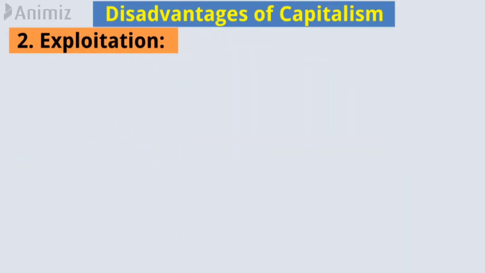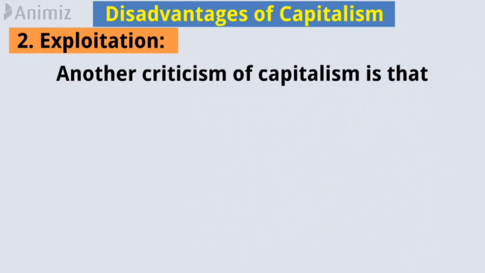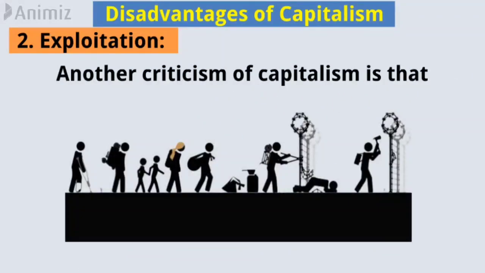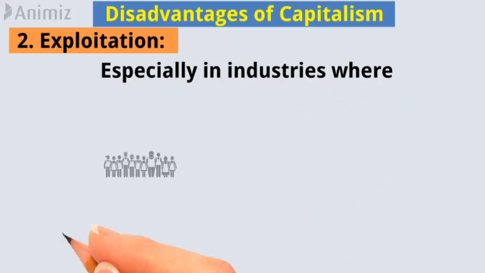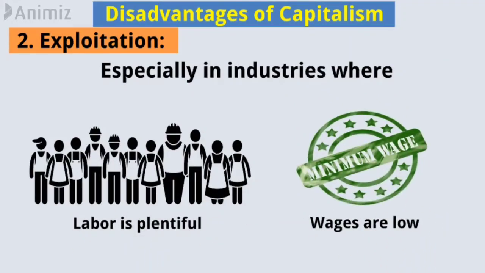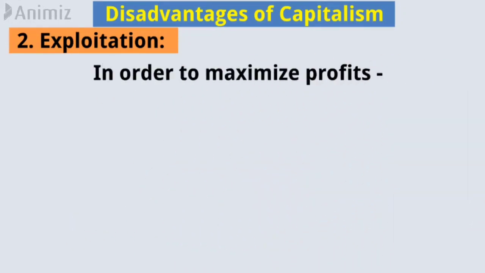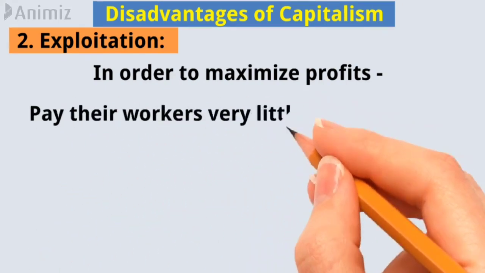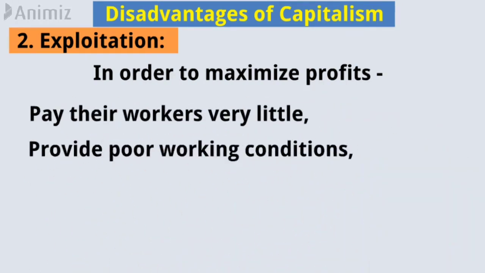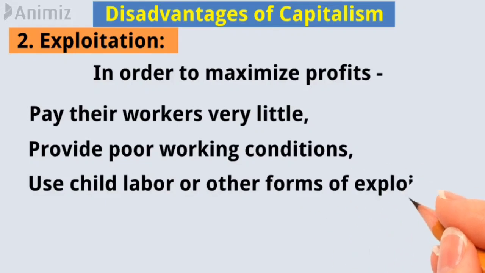Number 2. Exploitation. Another criticism of capitalism is that it can lead to the exploitation of workers, especially in industries where labor is plentiful and wages are low. In order to maximize profits, some businesses may pay their workers very little, provide poor working conditions, or use child labor or other forms of exploitation.